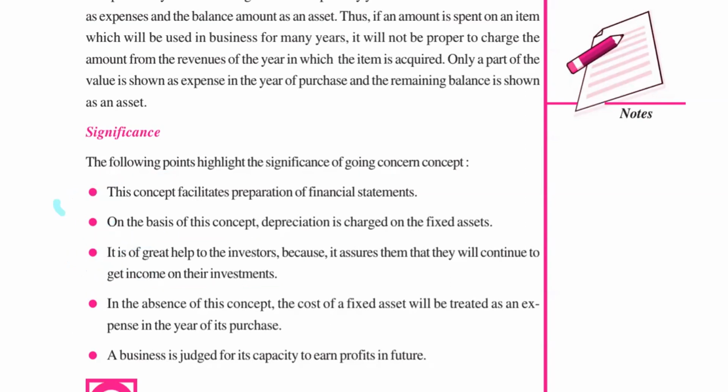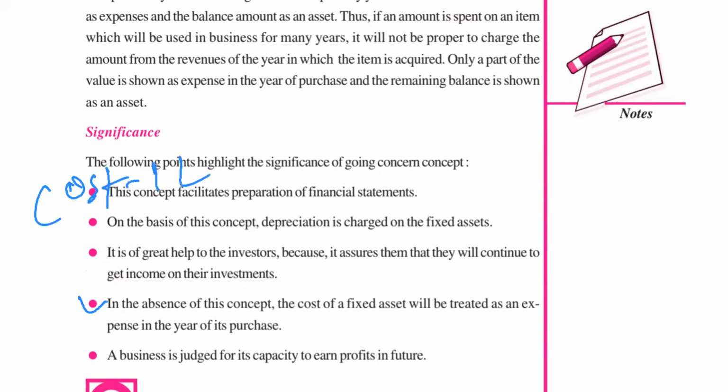Then coming to point number 4. In the absence of this concept, the cost of fixed asset will be treated as an expense in the year of its purchase. If this concept is not followed, अगर मान लो ये concept follow होता ही नहीं, so what will happen? We will simply see here the cost of machine is 1 lakh. So what we will do?